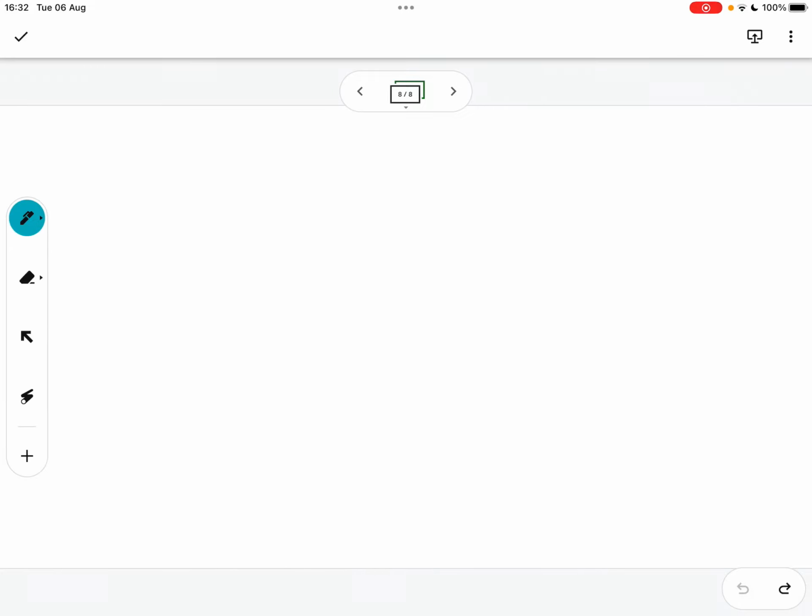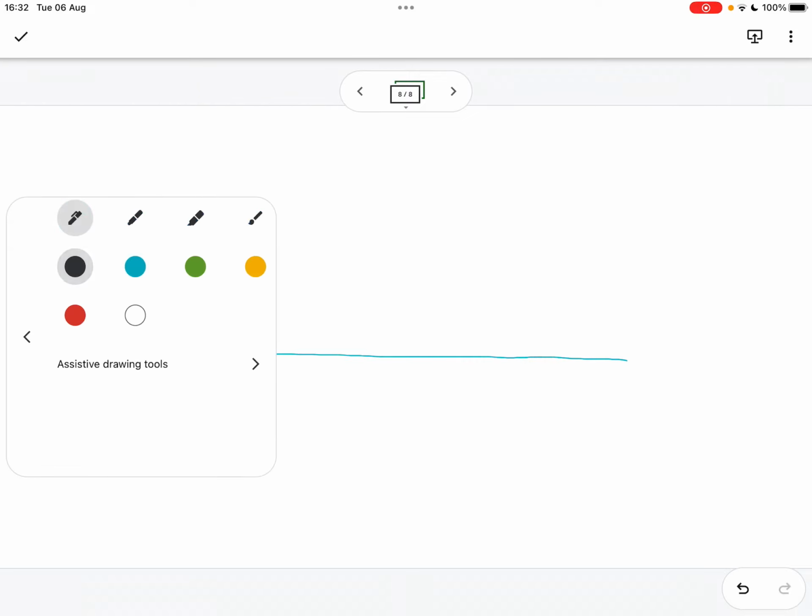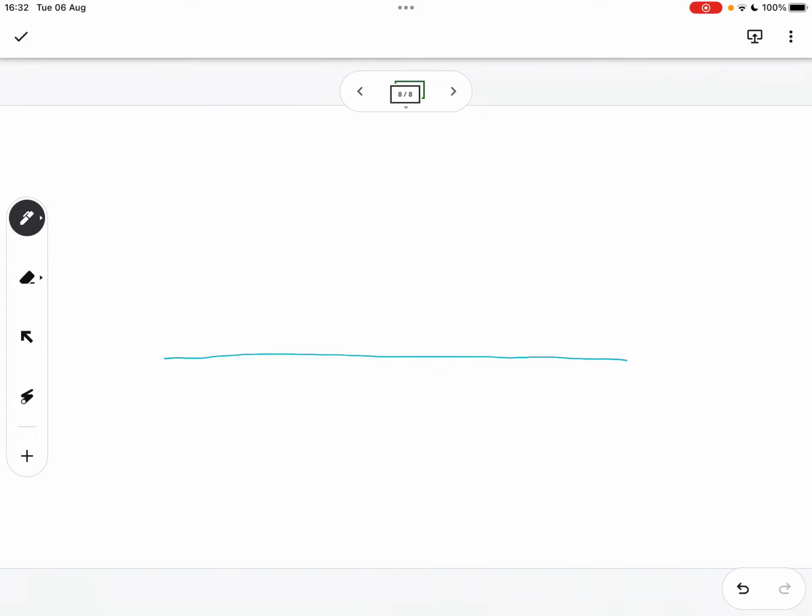Okay, so let's say we have a line. Ensure that the line is exactly lined up with the 0-degree mark on the protractor. Find the required angle size on the scale of the protractor and mark a dot next to it.